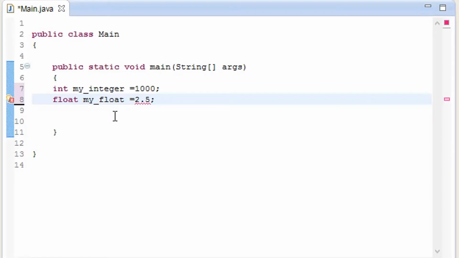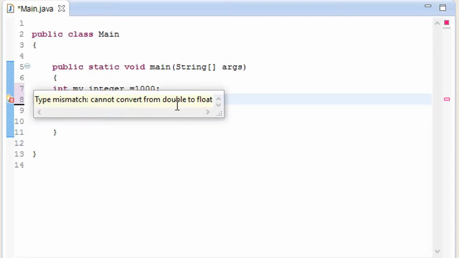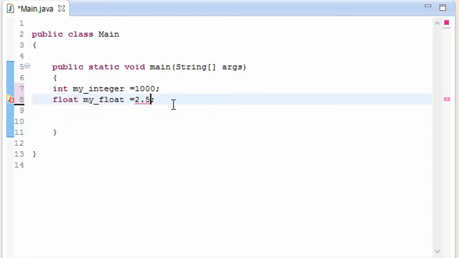Why is it giving me a red line? It says it is mismatched, because 2.5 is treated as a double. I'm going to show you what a double is right now. Just wait for a second. I'm going to add an F to it.